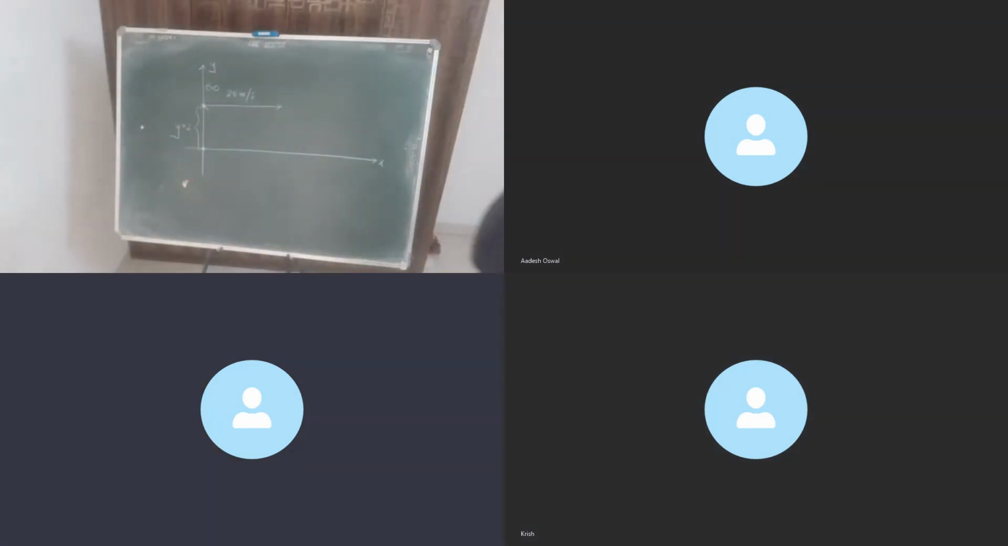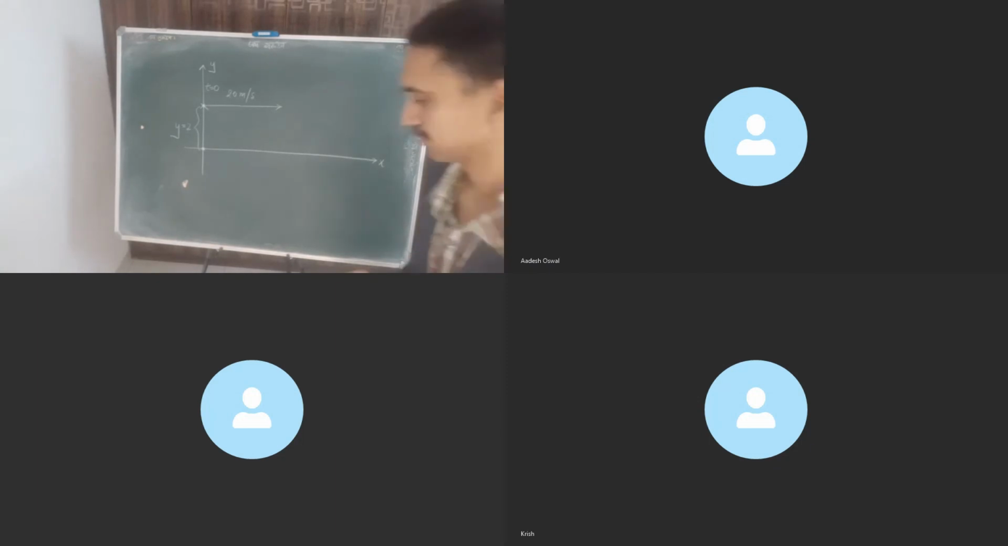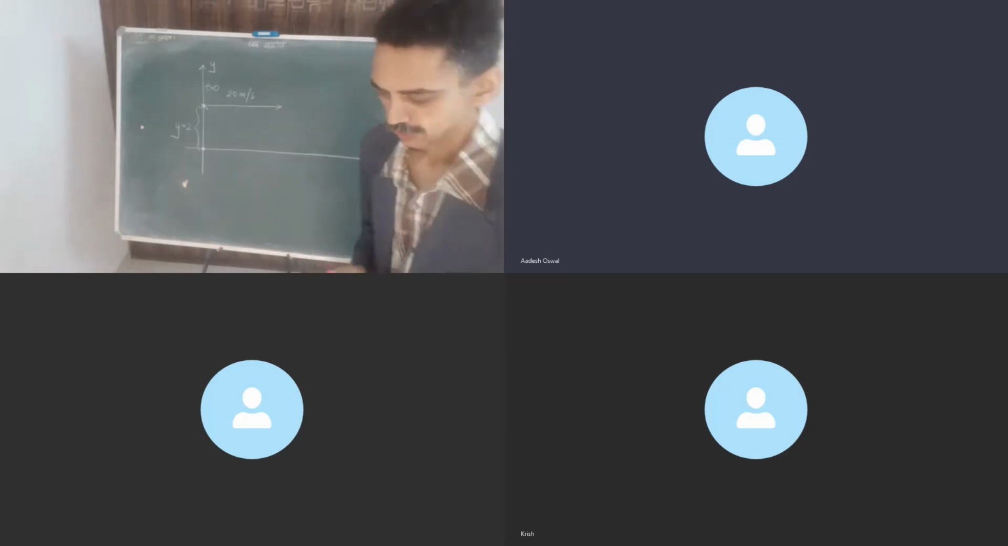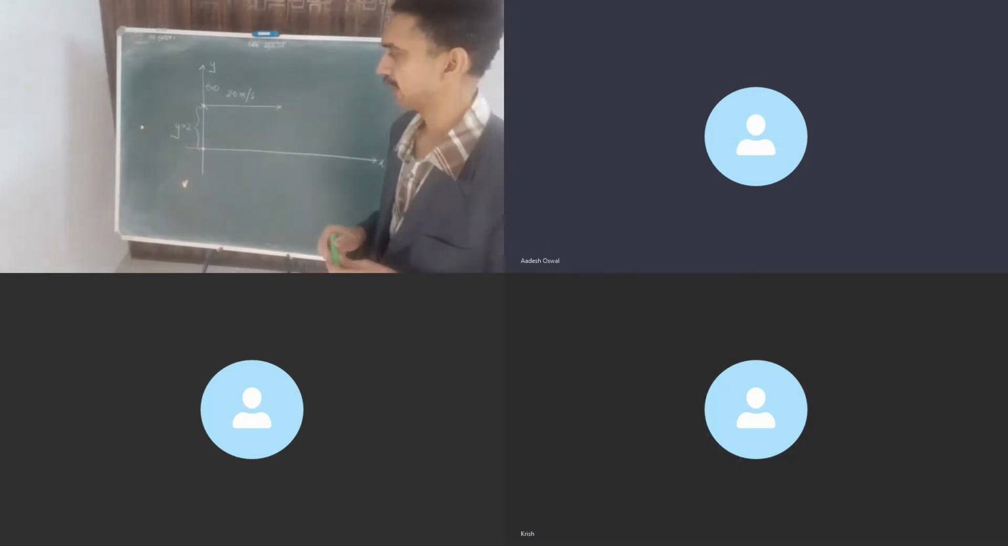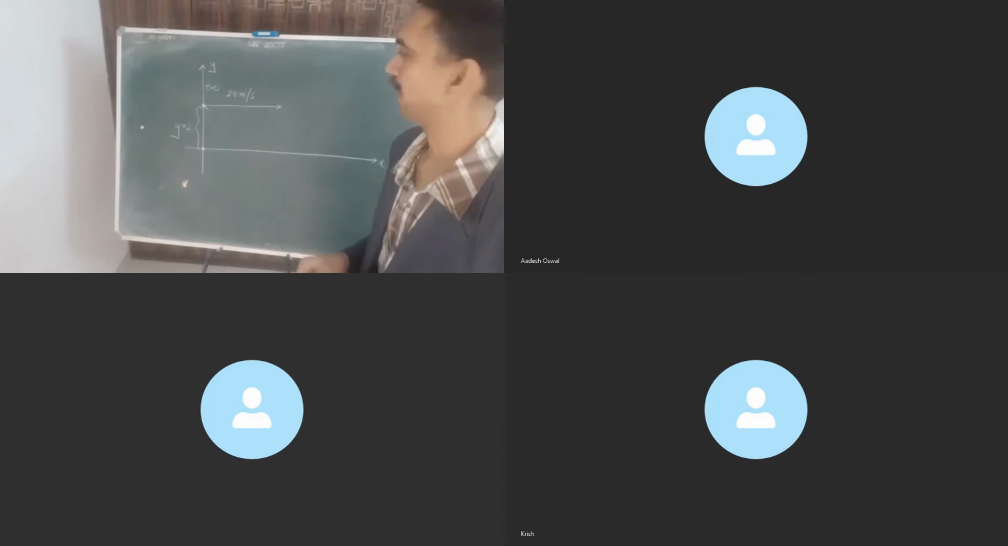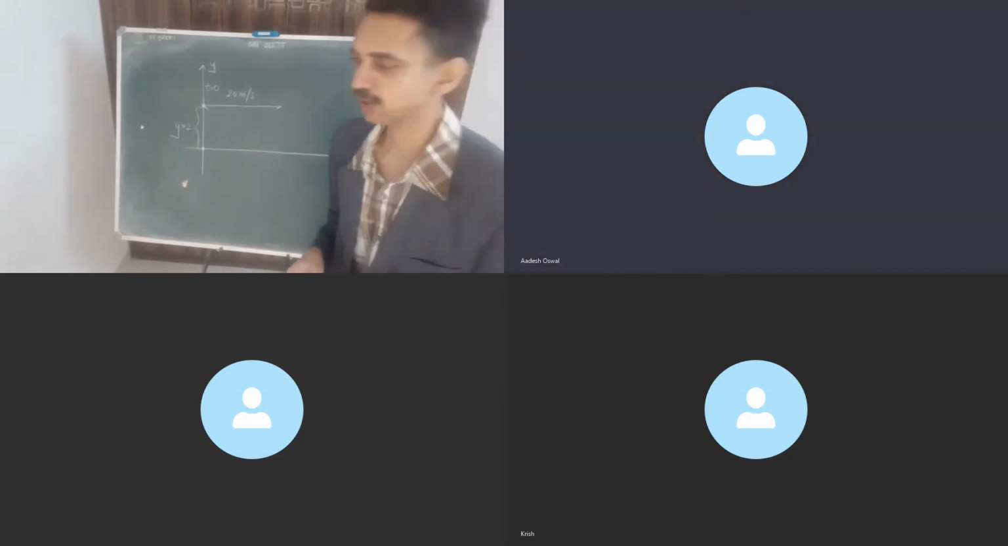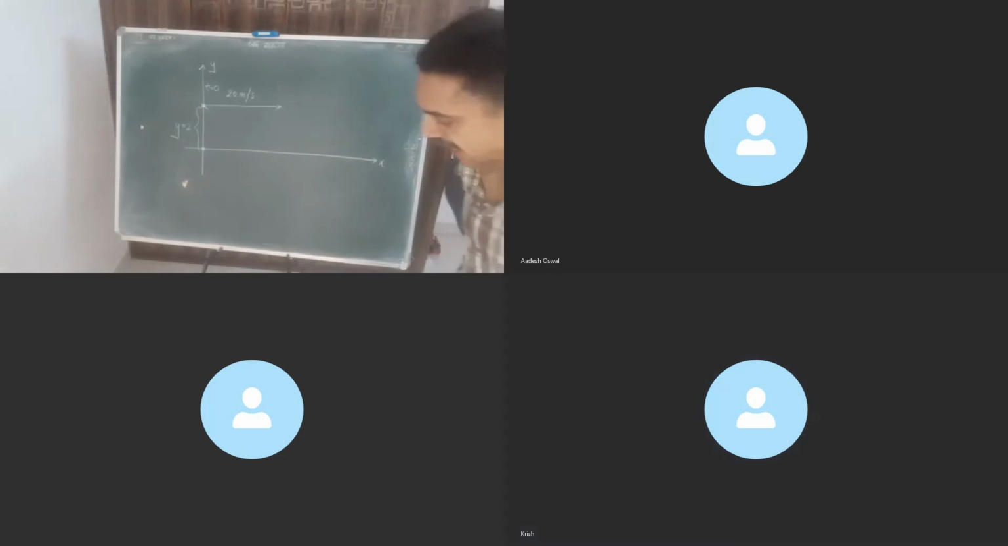Tell me, how shall we go about it? Anyone? Sir, could you just once again explain it? I think I've written something wrong. First particle is moving along the line y is equal to 2. Velocity must be centimeter per second.